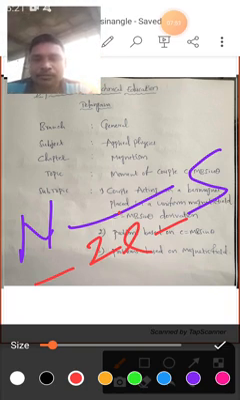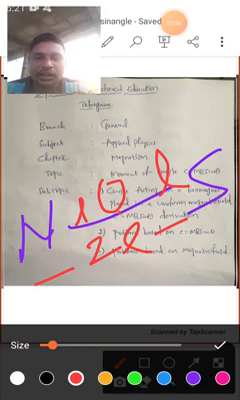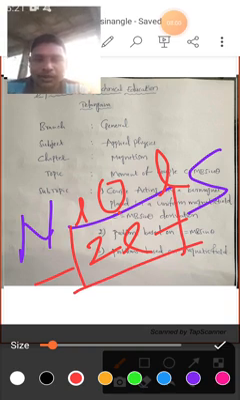How? Like this is the center of the magnet. N to O is L, O to S is L. So L plus L is 2L. So the total length of the bar magnet is 2L.